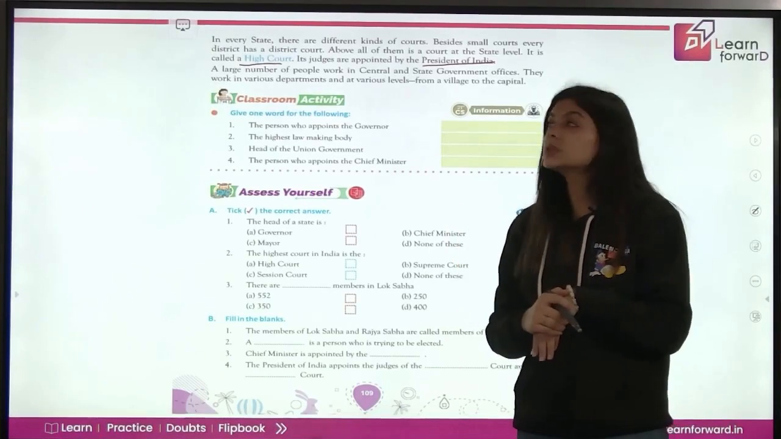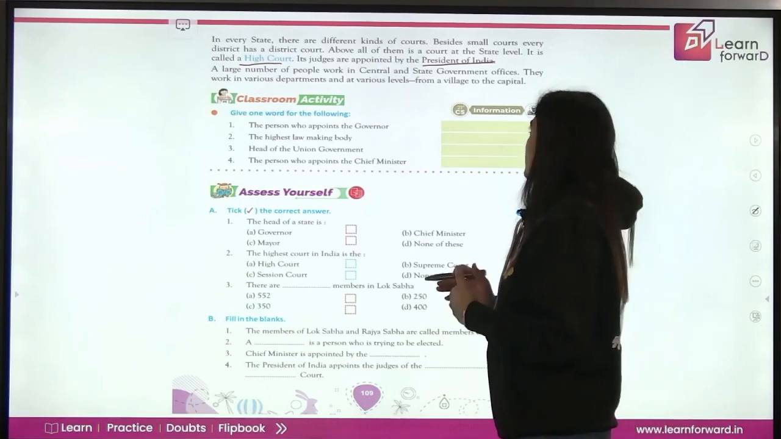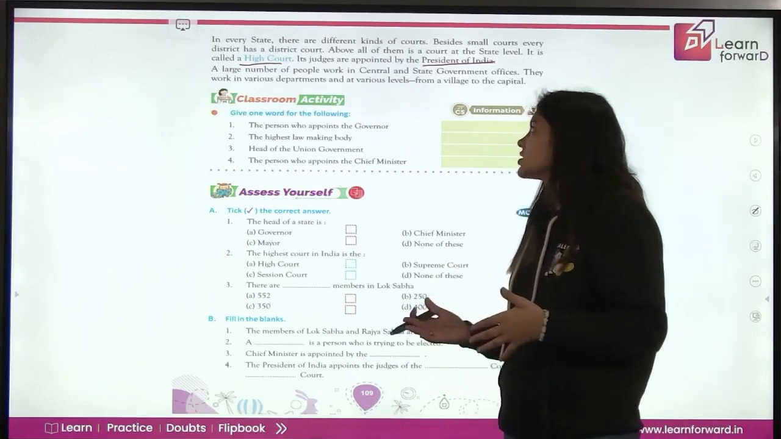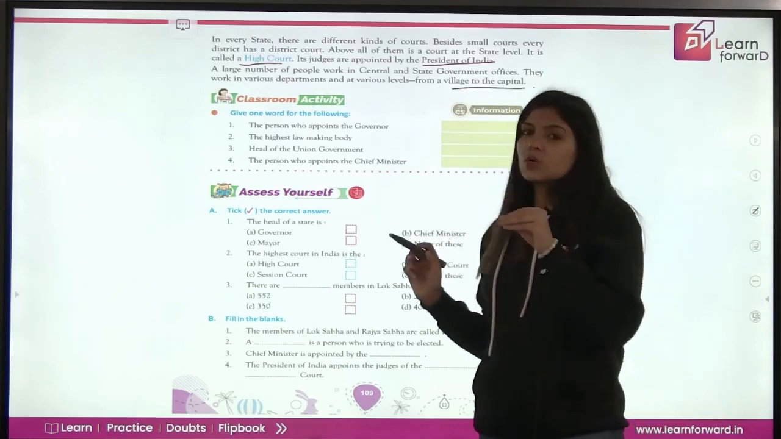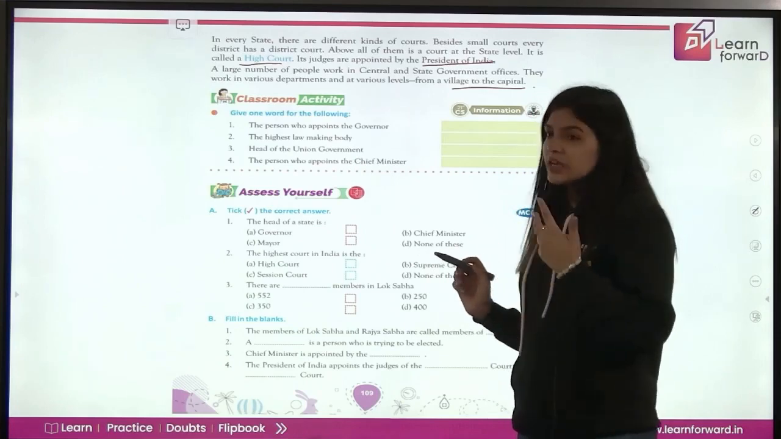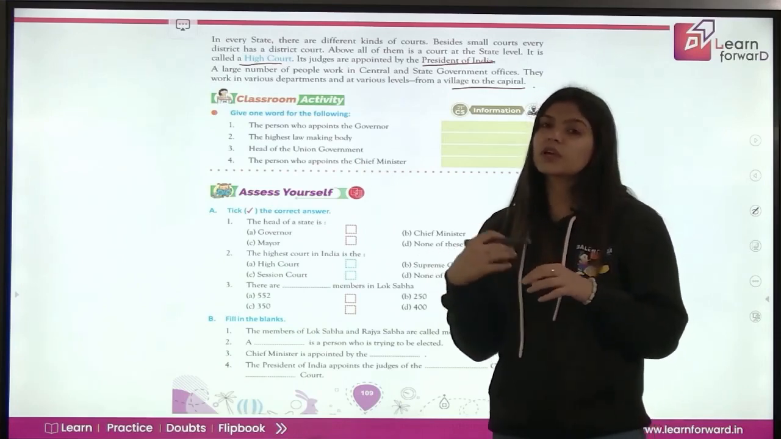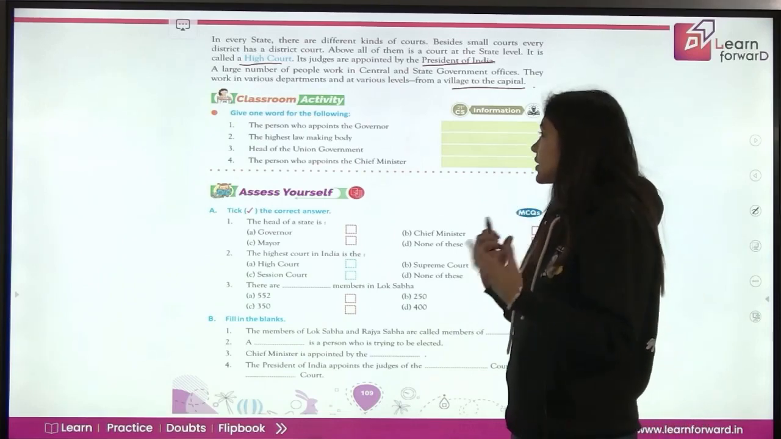Now, a large number of people work in central and state government offices. They work in various departments and various levels from a village to the capital. So, बहुत सारे लोग जो हैं, they are working on the central level and the state level, and they work in various departments at various levels. They are working at village level also and at the state capital also.